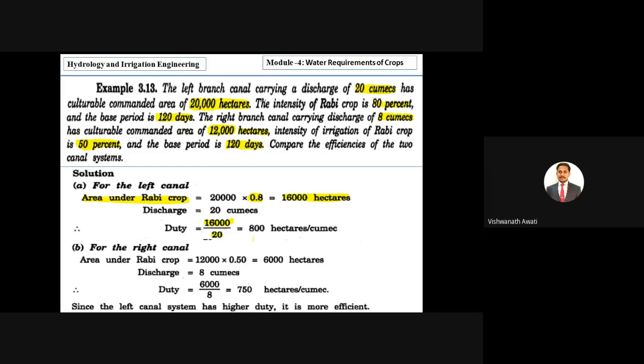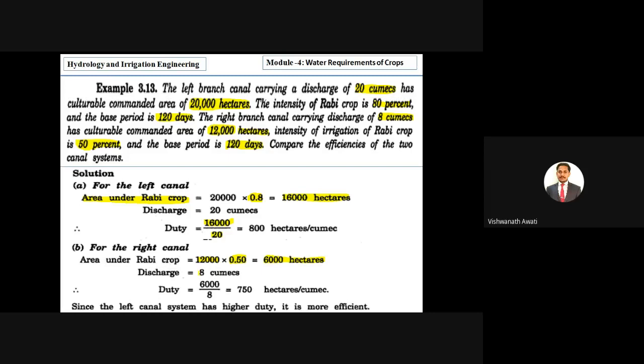For the right branch canal, a similar method is used. First we have to calculate the area under the rabi crop. Even though they have given 12,000 hectares of area, only 50% is under the rabi crop season, that's 0.5. So we are getting 6,000 hectares as the area under rabi crop.